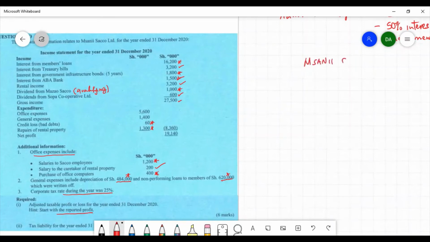Sani Sacco Limited, statement of taxable profit for the year 2020.